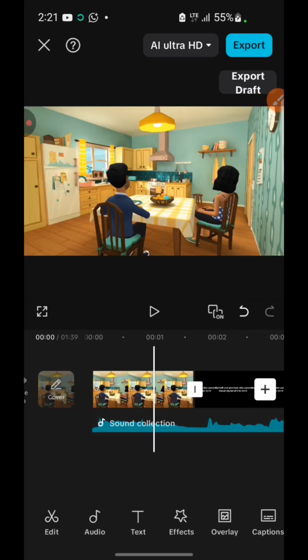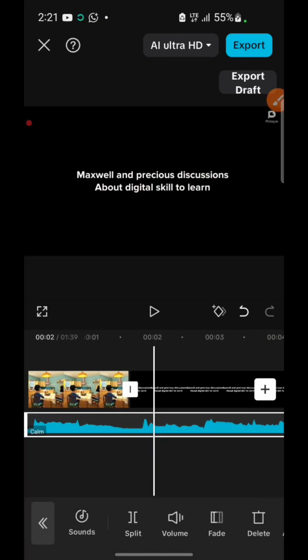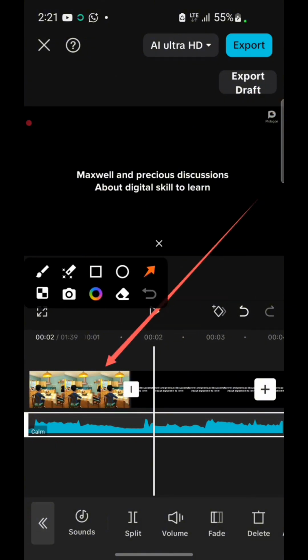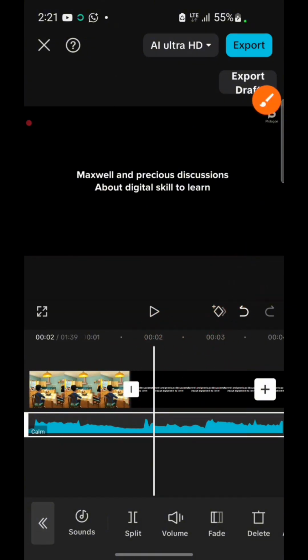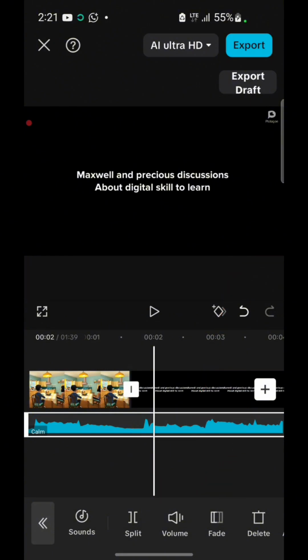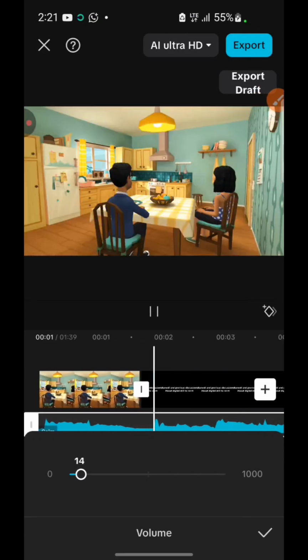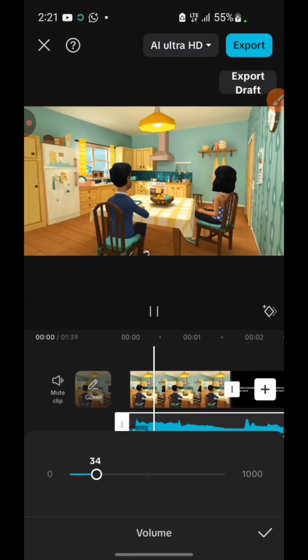If you click on the music now, you can see the music. Click on it until it brings this white stuff on the sides, right? So you see the music is highlighted. Once you click on the music, you are going to see volume. Everything is named here. CapCut is so easy to understand. You're going to see volume, which means you want to control the volume of the music. So you can click on the volume and use your hand to drag this thing and reduce it. You can reduce it.